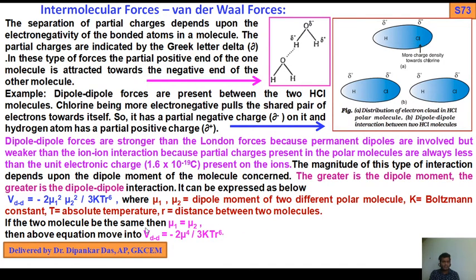If the two molecules are the same, then μ1 equals μ2. Then the above equation becomes VDD equals twice μ to the power 4 by thrice kT r to the power 6. So that is the dipole interaction, very important under intermolecular forces or van der Waals forces of interaction.